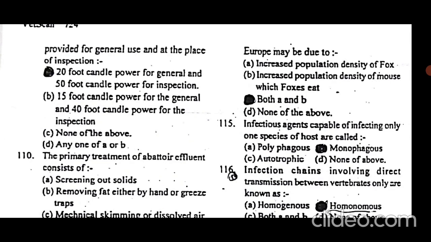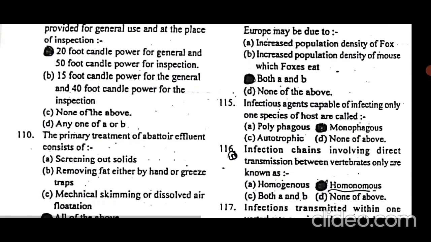Preferably the inspection is done in sunlight, or if artificial light is required, it should be a minimum of 20 foot candle power for general use and 50 foot candle for inspection. For inspection, 50 foot candle should be the minimal intensity of light.